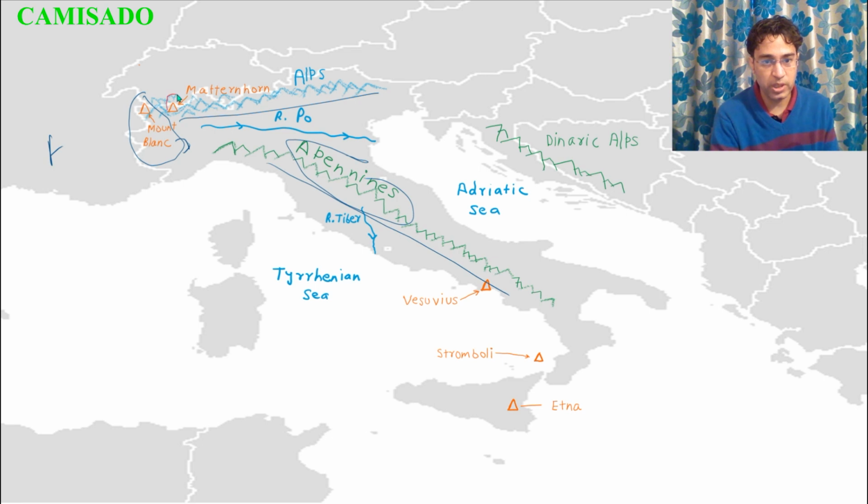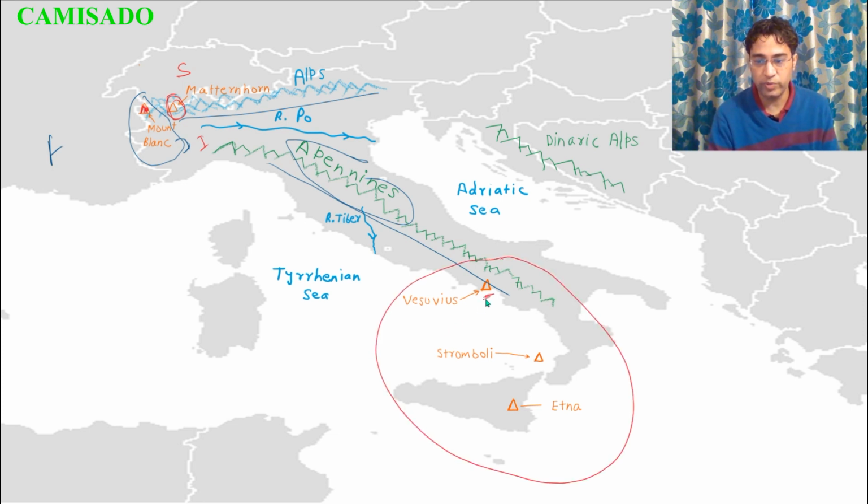The peak that you see here is the Matterhorn peak. It lies between Switzerland and Italy. And one more thing, Mont Blanc is the highest peak of the Alps, but not the highest peak of Europe, because that is Elbrus. And these are some of the volcanic peaks of Italy.